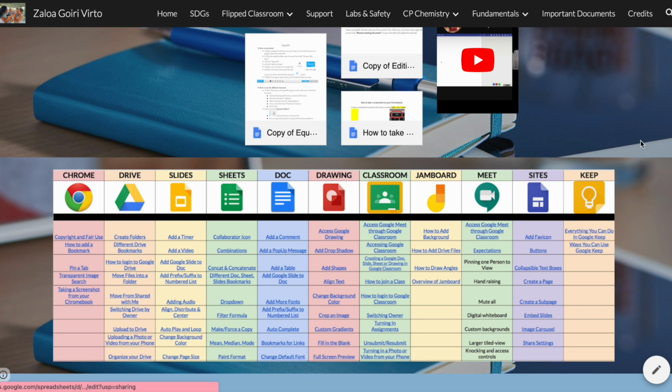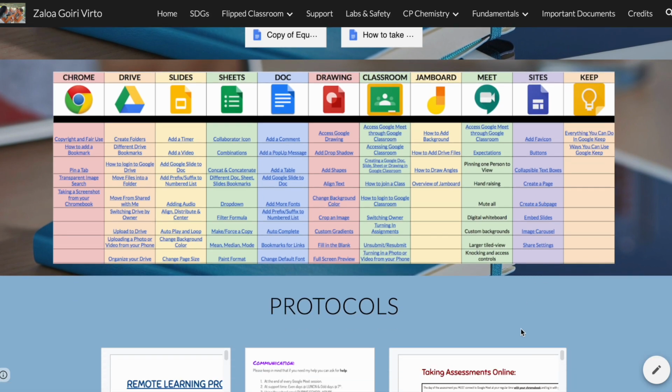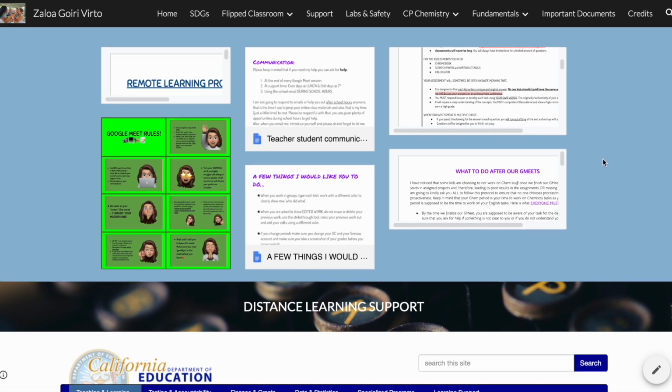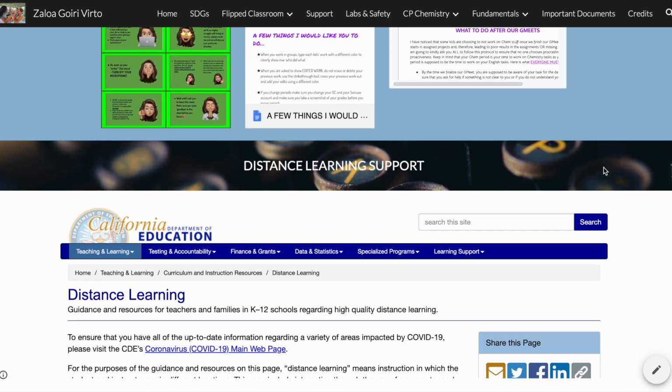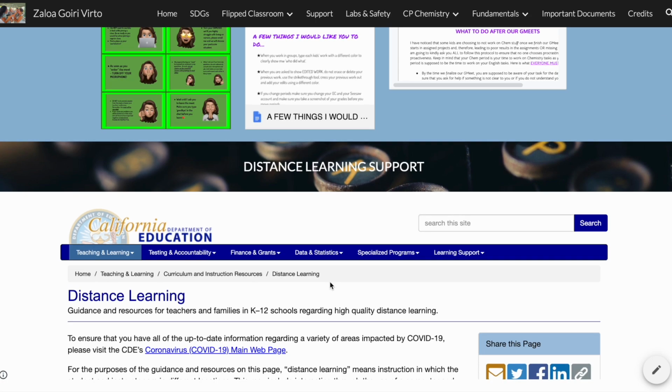This other document is not created by me, but it's public, and I could embed it here. So I just want you to know that. And these are protocols that the kids had to meet back when we were in distance learning. And yes, these documents that you see over here, all of them are created by me. You can go through them. They're basic and really simple Google Docs, but it's also my work. And this is just a link to the California Department of Education on distance learning.